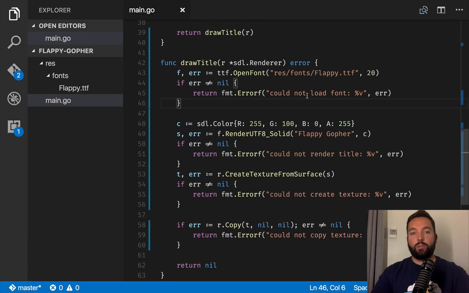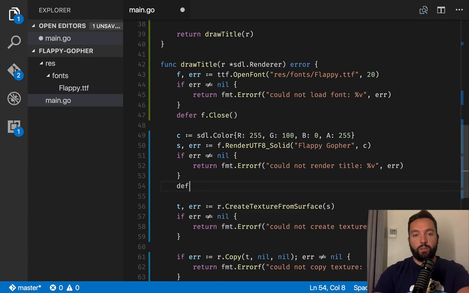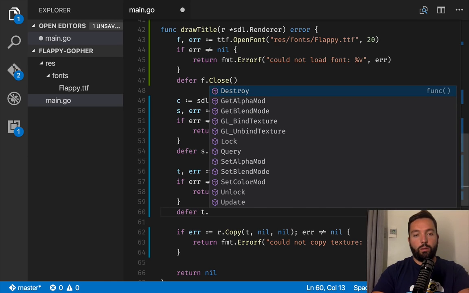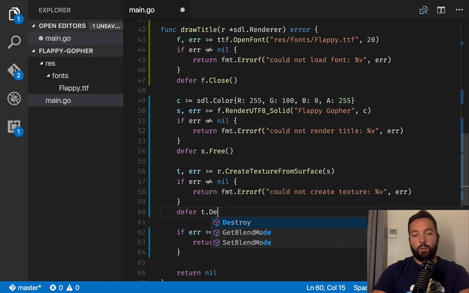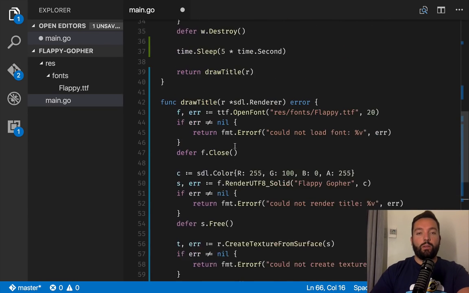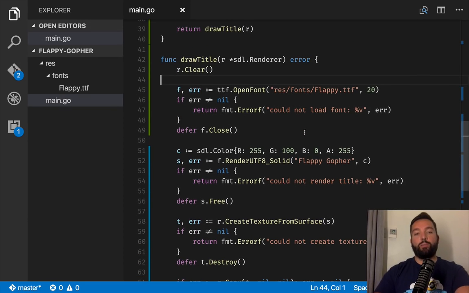Okay, so let's try to run it, but before, let's make sure we're actually releasing all the things that we should be releasing. If we open the font, we should close it at the end. We created a surface, and I think it's called free, we should free that surface. Similar for the texture, we should destroy it, and we should call r.Present at the end and r.Clear at the beginning. That's going to clear our buffer and then present it. So we clear a buffer, paint on it, and then put it on the other side.